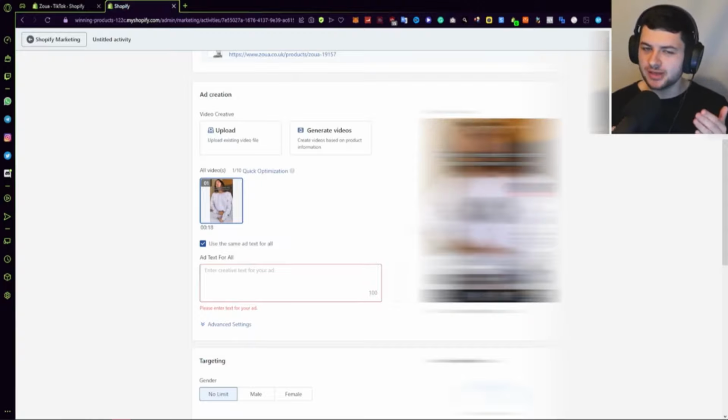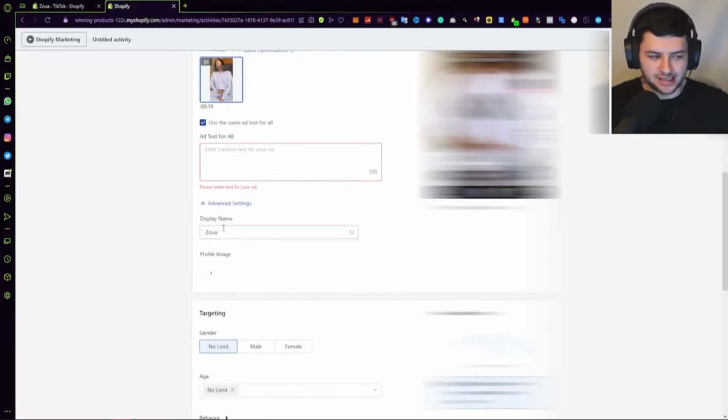So basically this will configure the text shown in your ad. Now the useful information to actually realize is not everyone really pays attention to the captions on these. They're mainly paying attention to the video. So if you have a terrible creative, or if the ad is not configured directly to your product, you're not going to get a sale. If your video is on point, you can usually get away with a poor caption, right?